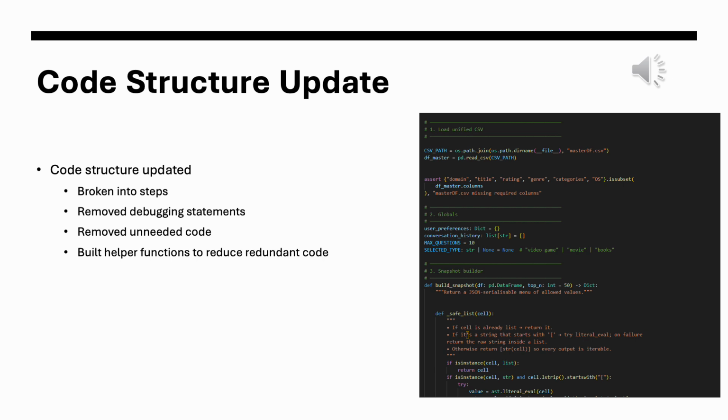Recently, we have also updated the structure of our code. We have broken the code down into steps, clearly identifying every step in the process and putting all of the code in between each step. We've also gone through and removed all of the debugging statements, cleaning up the code and leaving only the needed code. We've also removed test functions and other things we've used throughout the time to help us build, things that we just didn't really need anymore. And then finally, we built helper functions to reduce the redundant code. This is best practice, as by having a helper function, we can just use that function multiple times rather than having to go back and retype the entire function each time.